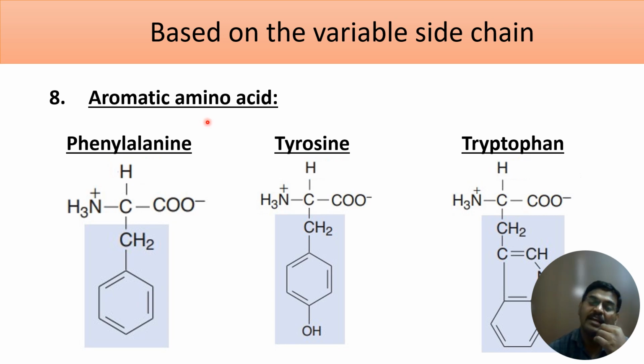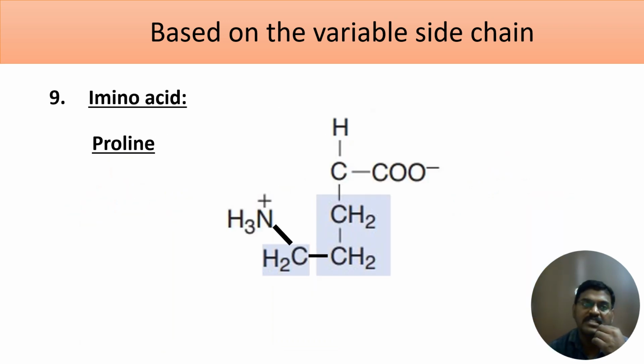Histidine will come under basic amino acid as well as aromatic amino acid. These two amino acids will come under two subclasses. The last one is imino acid. What is an amino acid? If you see here,